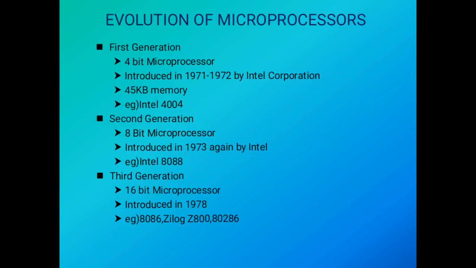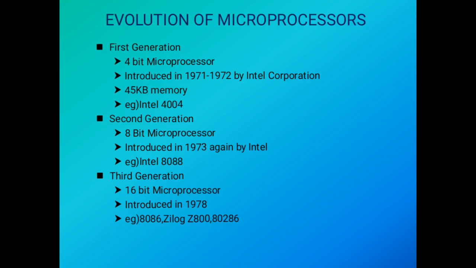Next, we look at the evolution of microprocessor. We can categorize the microprocessor according to the generation or according to the size of the microprocessor. First microprocessor was introduced by Intel in 1971. It was a 4-bit microprocessor, that means its word size was 4-bit. It had just 4 KB of memory and a set of 45 instructions. 4004 is the first general microprocessor.